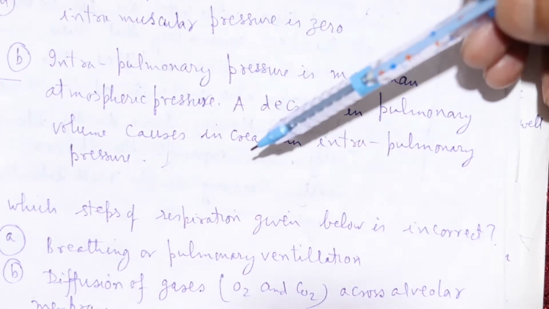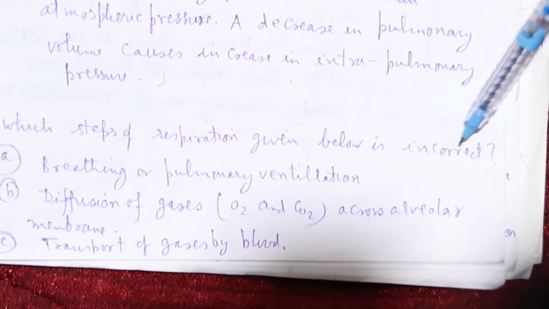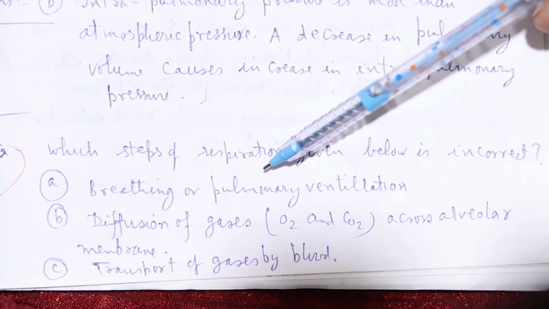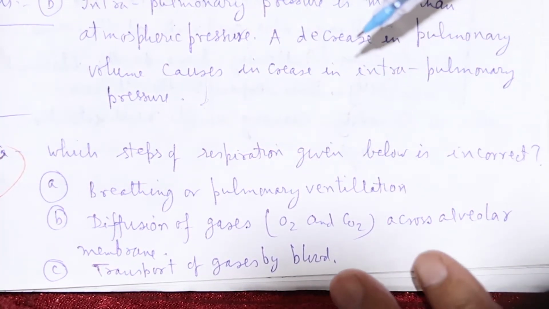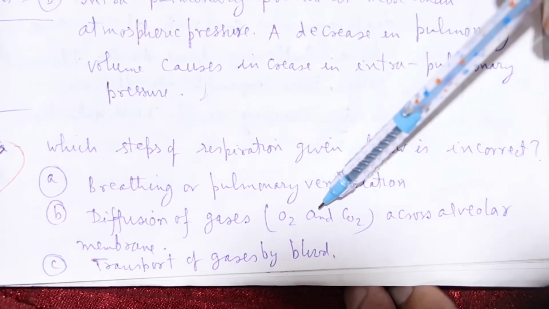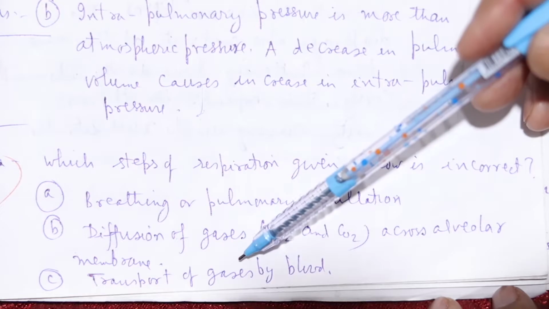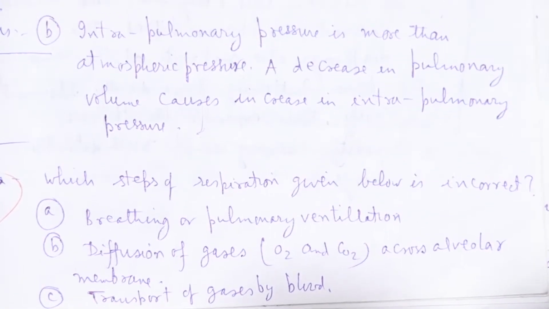Next question: which step of the respiration given below is incorrect? A: breathing air or the pulmonary ventilation. Number B: diffusion of gases, oxygen and carbon dioxide across the alveolar membrane. C: transport of gases by blood.